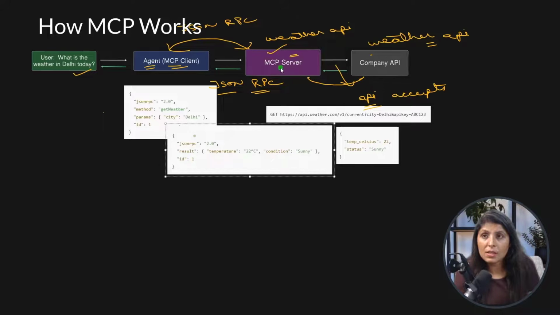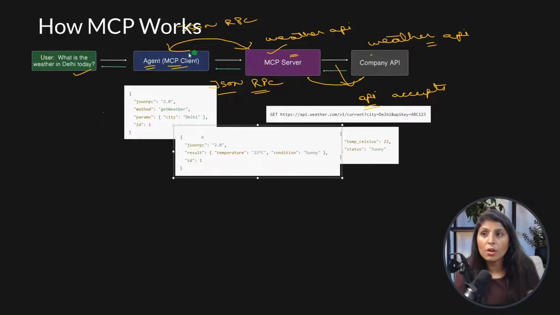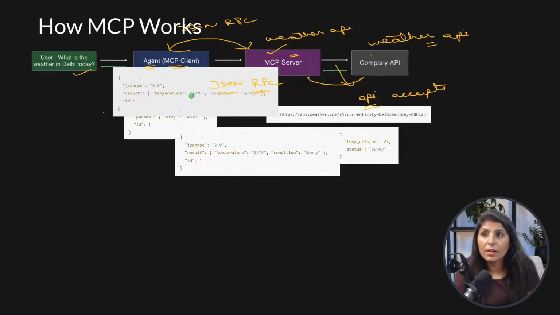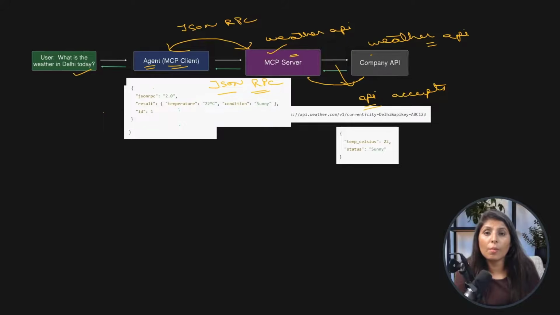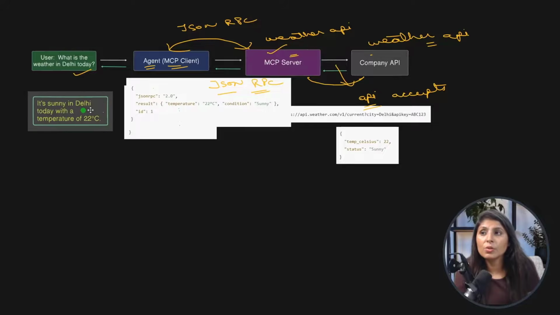Now the MCP server has the output in JSON RPC format. Now this MCP server will send this output over here, to the agent. Now the agent has an LLM which will convert this output into the format which the user will read. So this is the final output: it's sunny in Delhi today with a temperature of 22 degrees Celsius. So this is how the concept of MCP works.